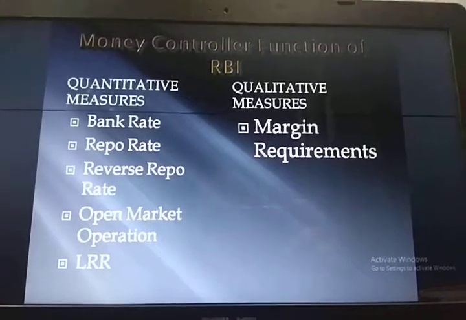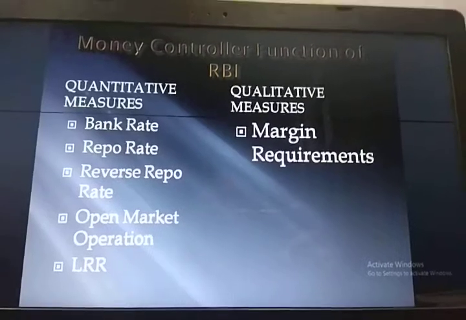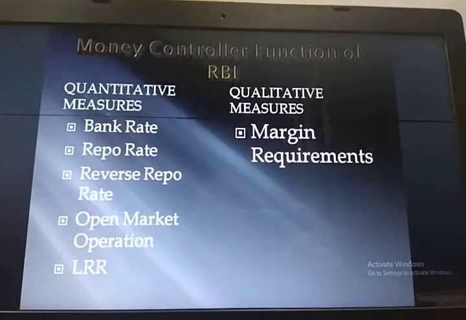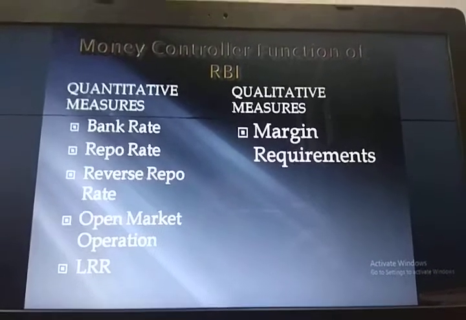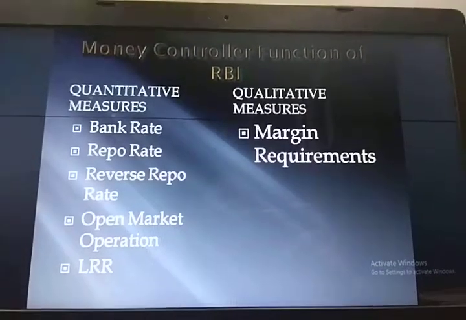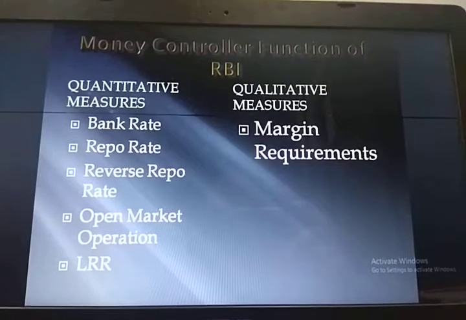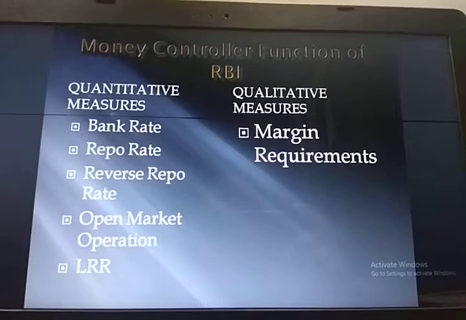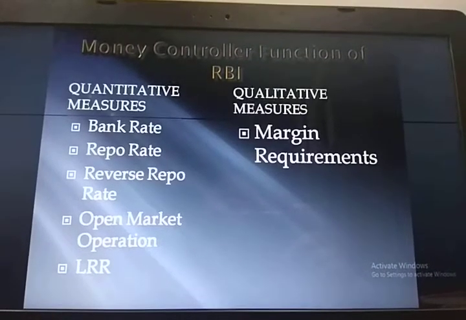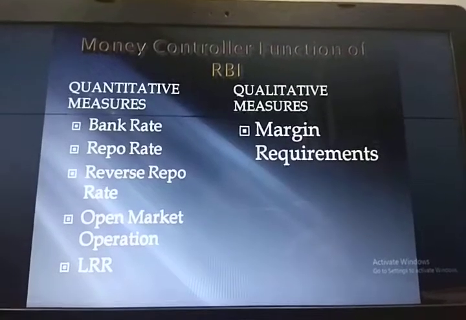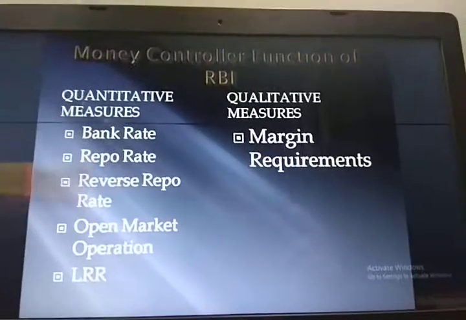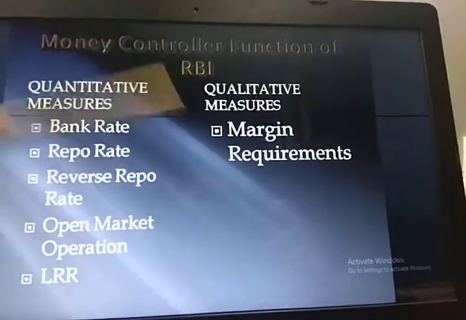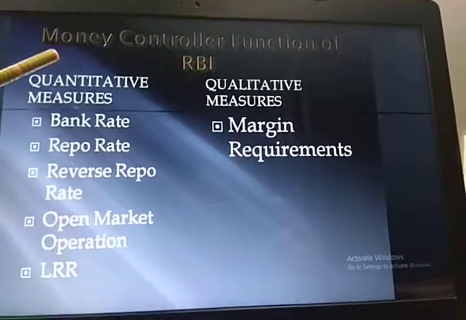Now why is it mandatory for all the commercial banks to maintain a margin? The reason behind it is to save itself. For example, in the near future, what if the value of your property depreciates? To avoid that loss, the commercial bank maintains a margin. So when the central bank increases the margin, it is controlling the credit. When it is decreasing the margin, it is creating the credit.